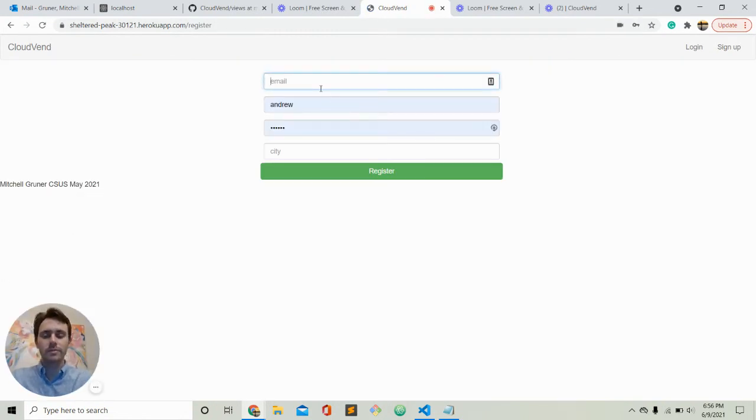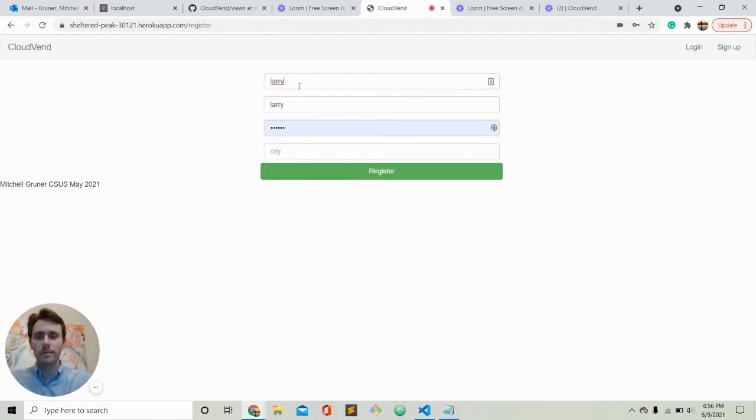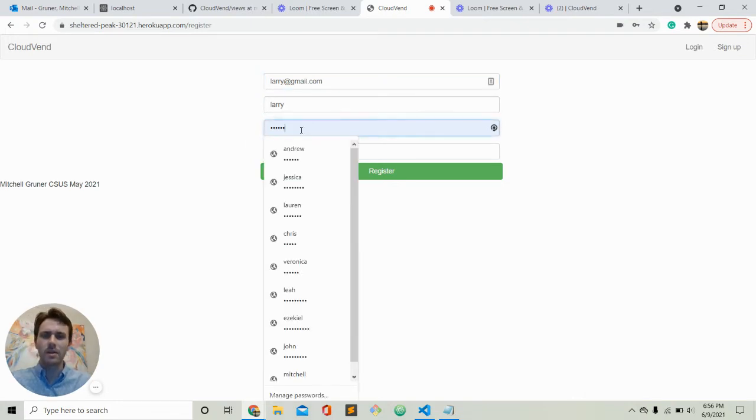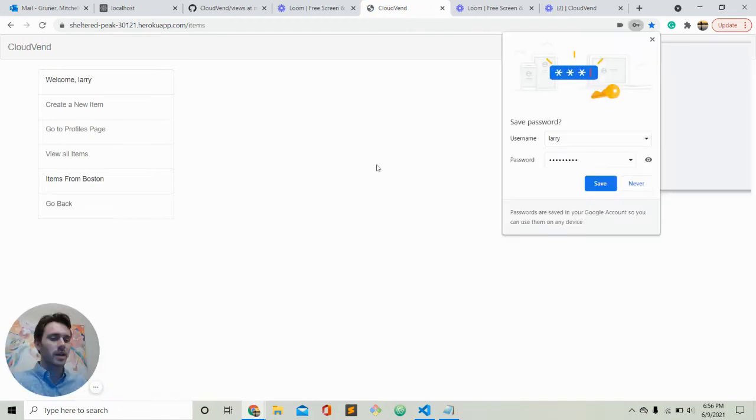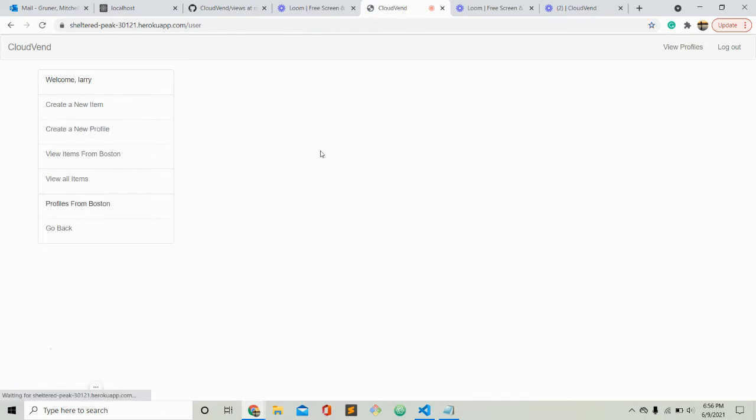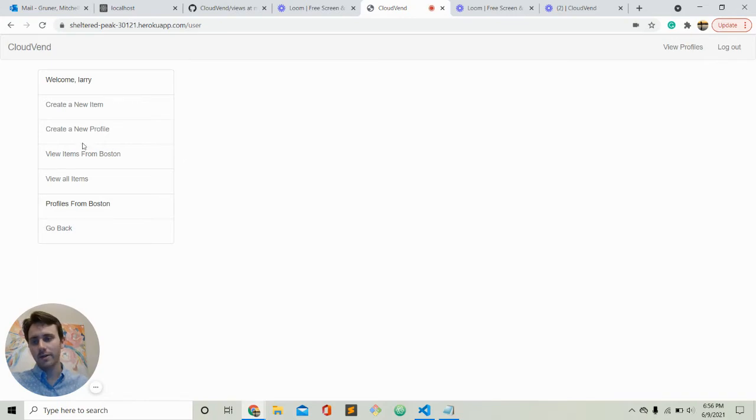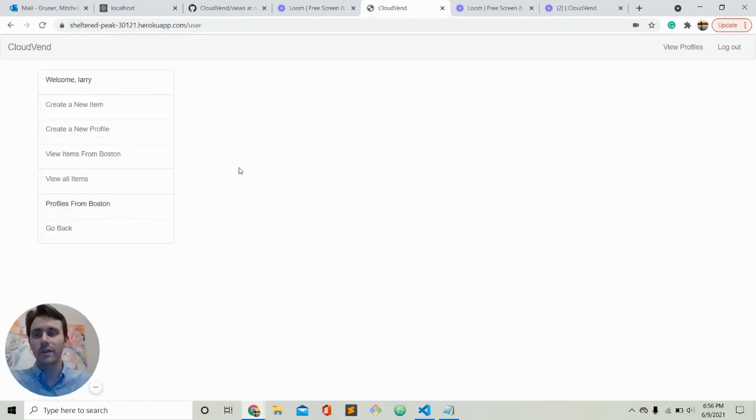I'm just going to do a random name. If I make this at gmail.com. Password, I'll just do password. And city, maybe Boston. If I register, there's no items from Boston because no one's posted from Boston, but they'll obviously change depending on what city you do. And here's the profiles page. Since I did not make a profile, I can go ahead and make a new profile if I click on this, and then it'll go ahead and make it so I can make a new profile.